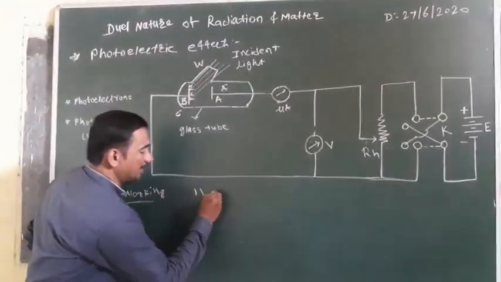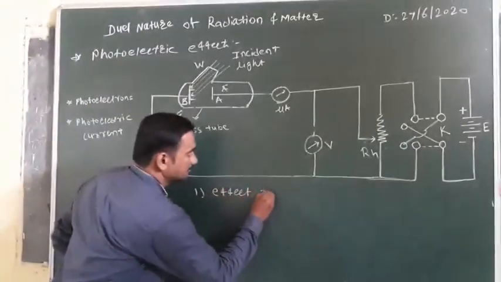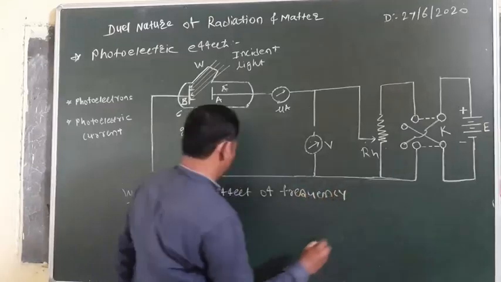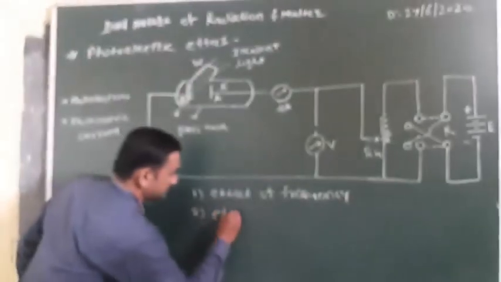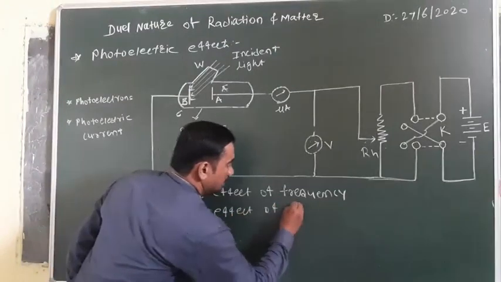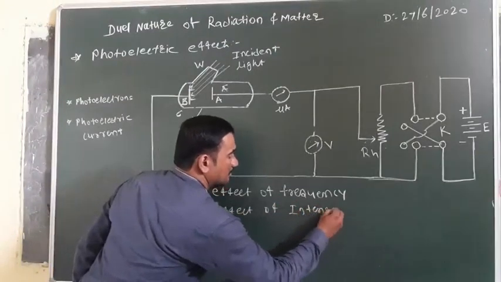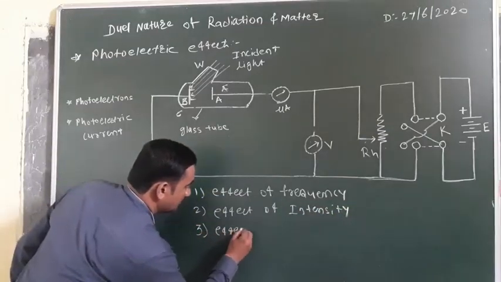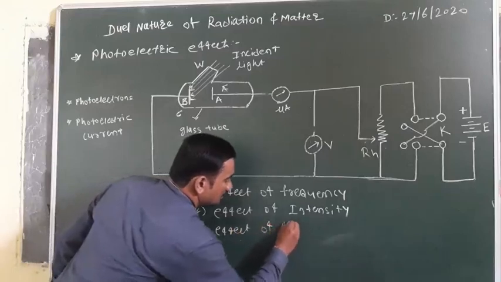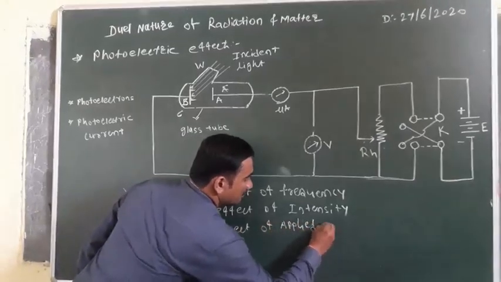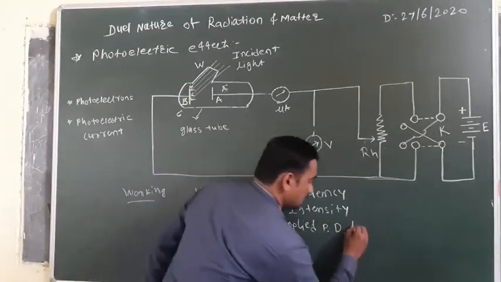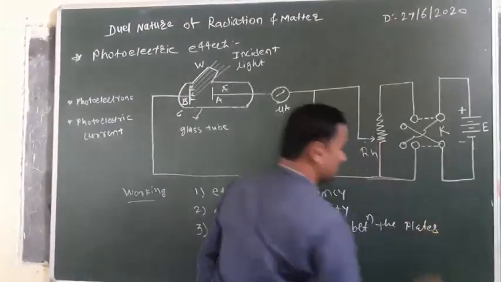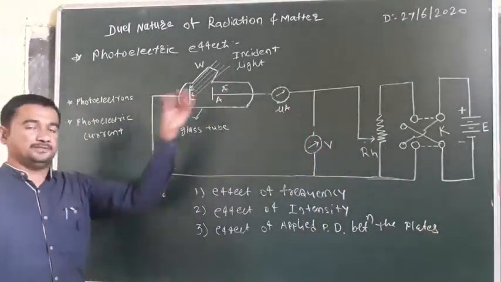In that, first is the effect of frequency, second, the effect of intensity, and third one is the effect of applied potential difference between the plates.